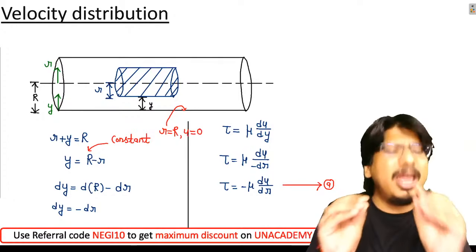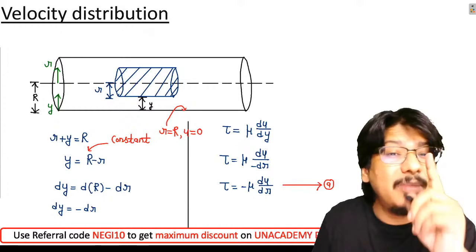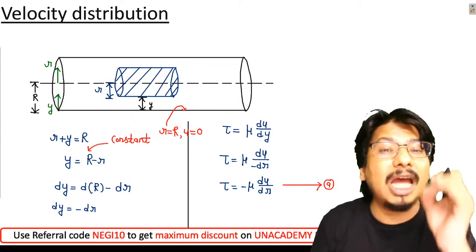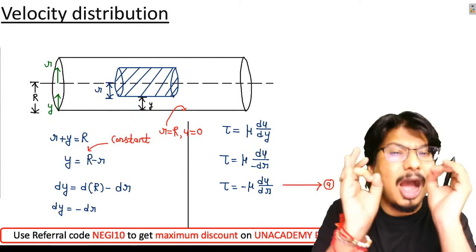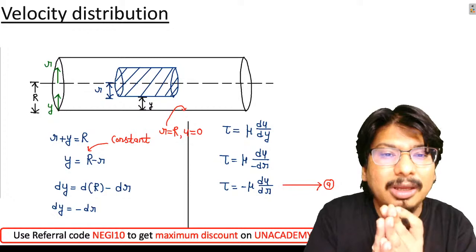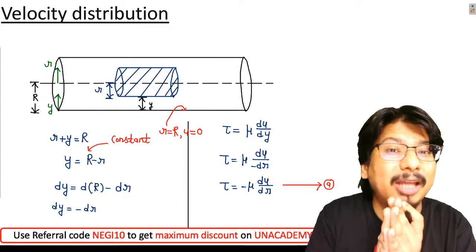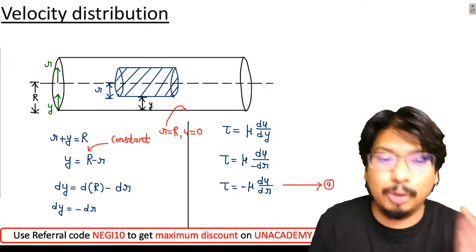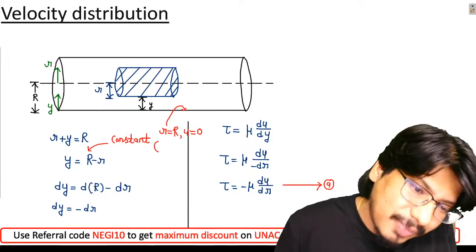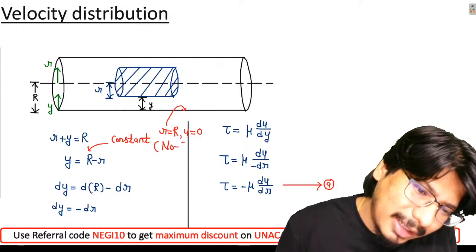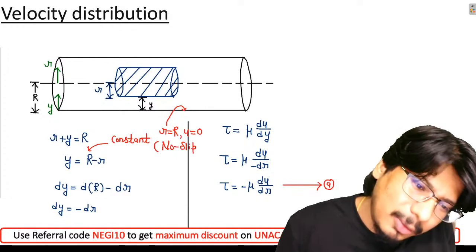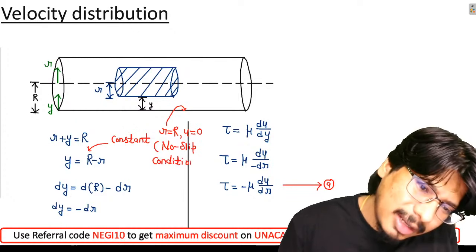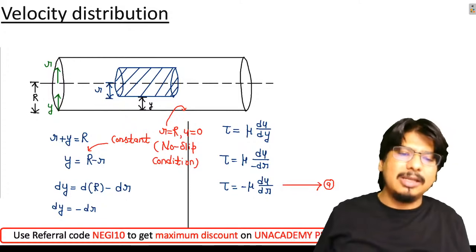Do you understand why? In my first chapter I told you a concept, and I said I will be using this concept in laminar flow through pipes. What was the name of that concept? Yes, excellent, you are absolutely correct. According to the no slip condition, at r is equal to capital R, u will be 0.